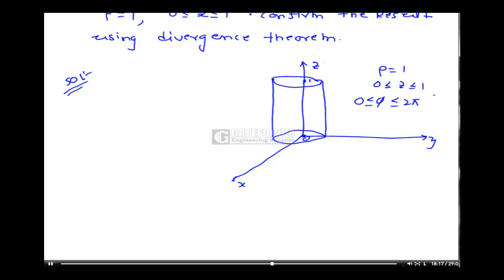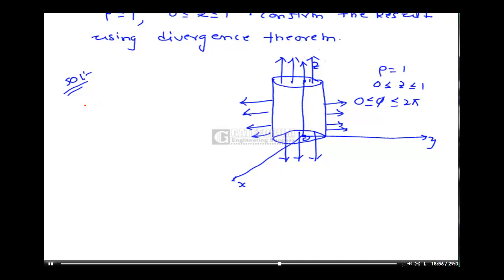Here what they are asking? They are asking the flux of the vector field out of the entire surface. So here we have three possibilities. The flux may come out of bottom surface, the flux comes from top surface, and the flux from sides. So these three possibilities we are having. So we have to calculate flux from bottom, flux from top, flux from sides.